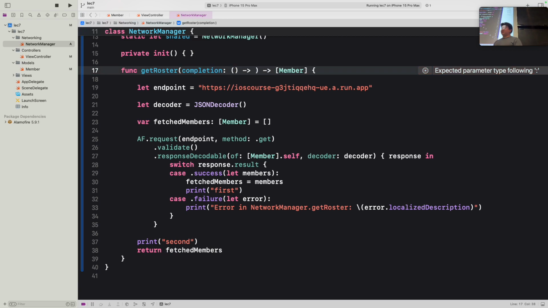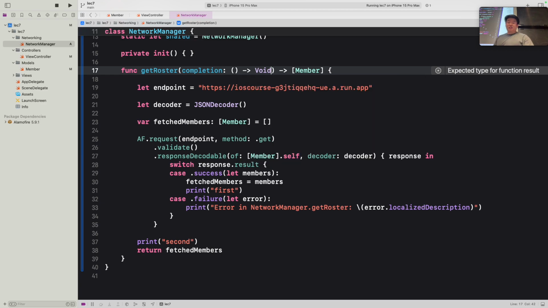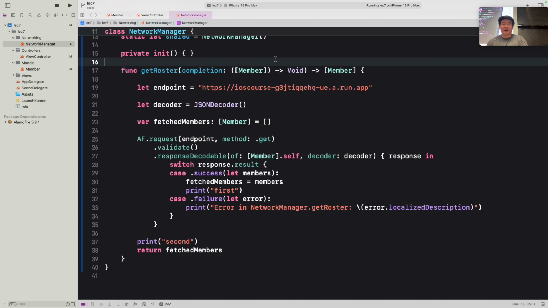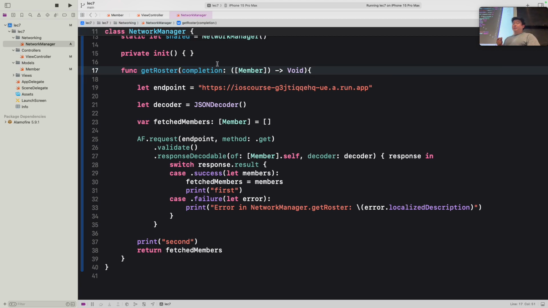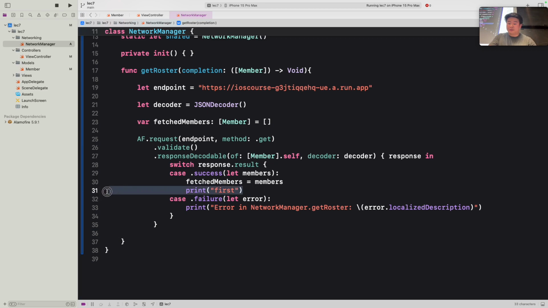To specify that, we want the type to be a function. This function is not going to return anything, because we just want it to do something once we finish this request. So the type we want takes in a list of members and does something with it after the request is finished. So we have the parameter for the members and we return nothing. And our actual getRoster function should not return anything either. Keep in mind, this is a parameter. So our parameter is a function that doesn't return anything, and our getRoster function should be the same. Let me get rid of these print statements so we don't see those later.